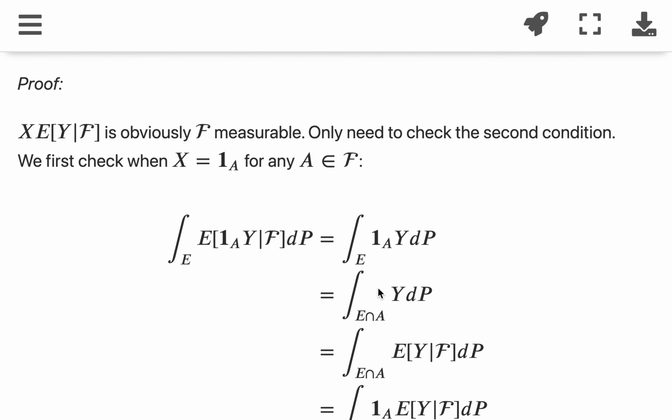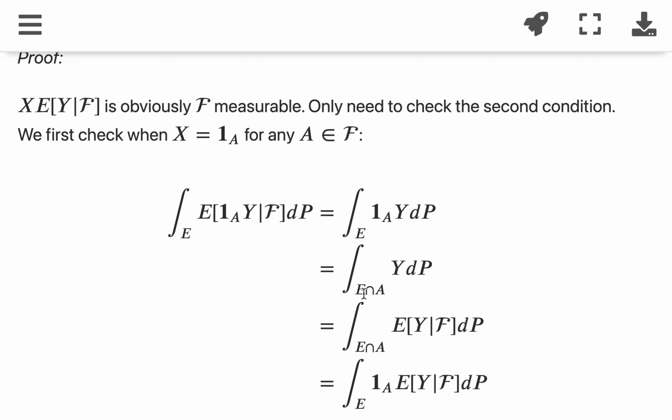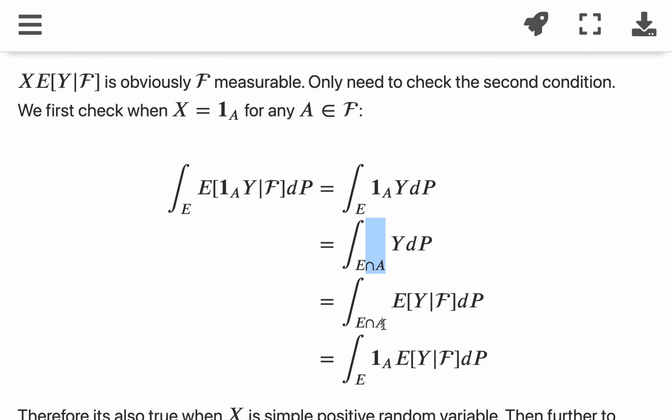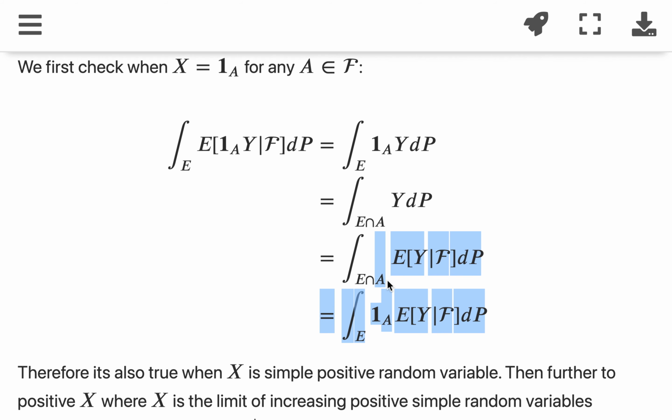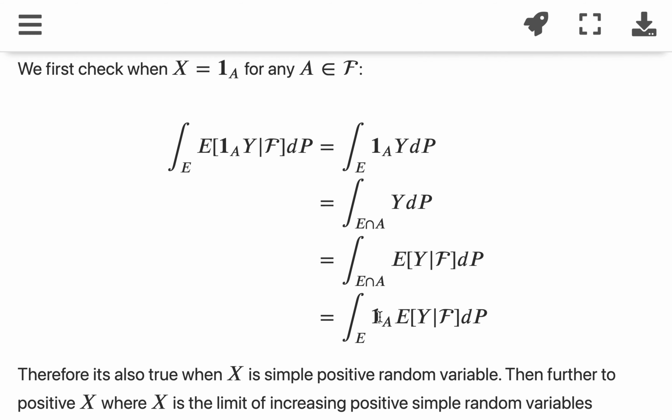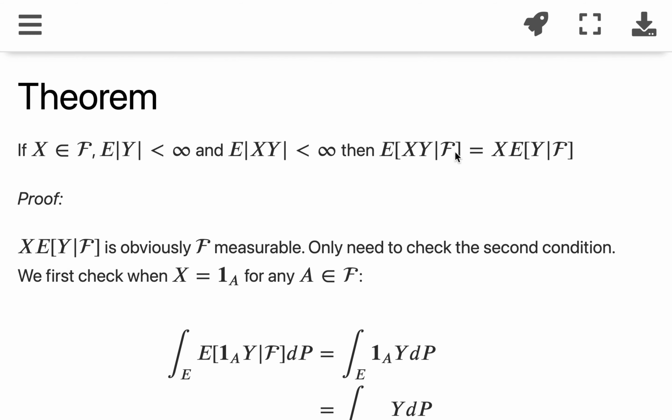And because it is an indicator, we can just write it as the expectation over the intersection of E with A, and by definition of this conditional expectation, this will just be the expected value of y given f, and then we can move the A back into the integral, so that becomes this, and that's exactly what we want to prove. So that proves our theorem.